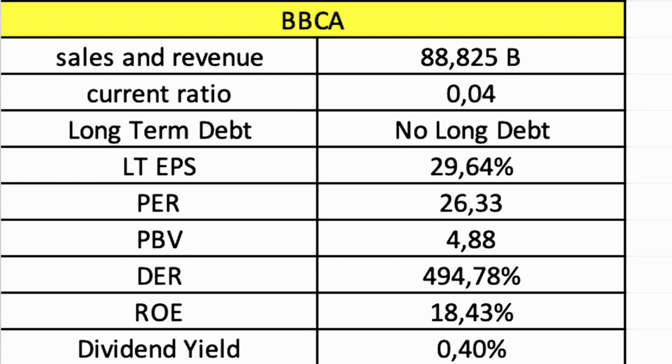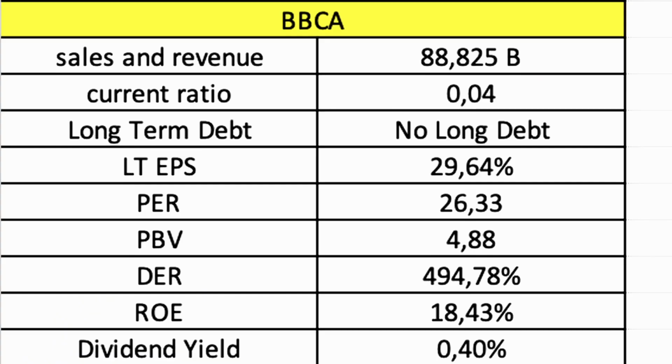The next one is the debt equity ratio, which is 4.66. Then the return on equity is 18.43%. And the last one is the dividend yield, which is 0.40%.